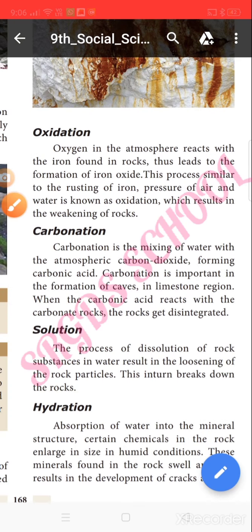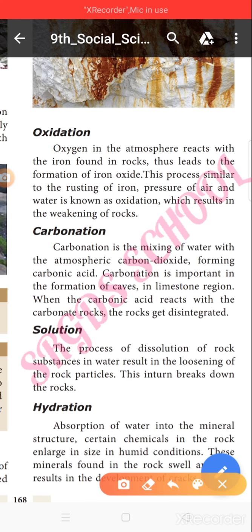When that carbon dioxide mixes with atmospheric water, it forms carbonic acid and reacts with the rock. What is the nature of acid? Acid may leach the rock. Leach means arikardu. It leaches the rock and breaks it down. This is called carbonation.